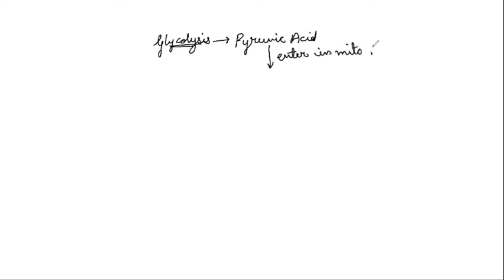Now, once pyruvic acid enters the mitochondria, now it will go for the second part, that is link reaction. This pyruvic acid in mitochondria will convert into acetyl coenzyme A. How? I'll show you.